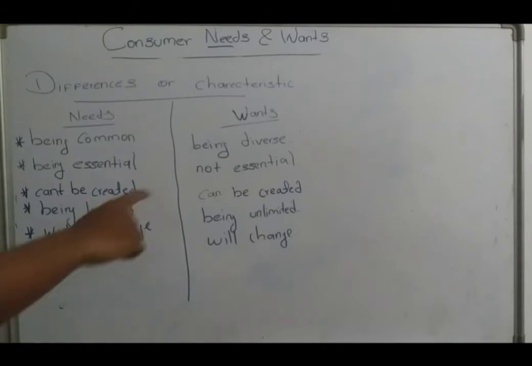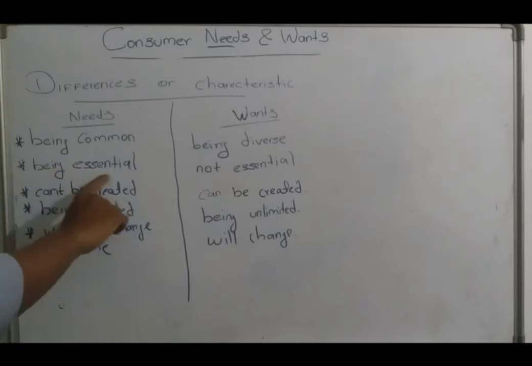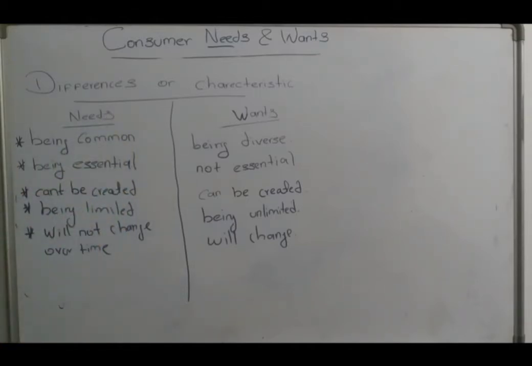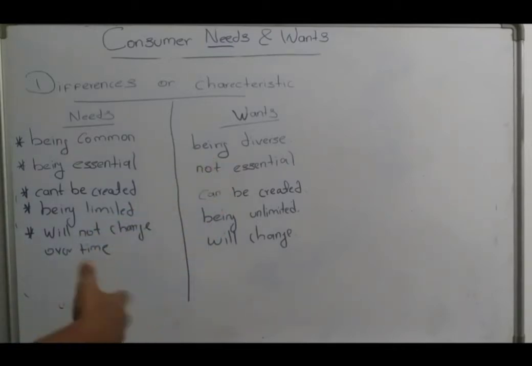Anyhow, a want can be substituted by another want. For example, you are going to purchase bread. When bread is not available, you will go for string hoppers, right? You can give up your want, but you can't give up your need. You should have food. That is essential. That is a need. But you can give up your wants. When there is no bread in the supermarket, you will go for biscuits or some substitute, right?